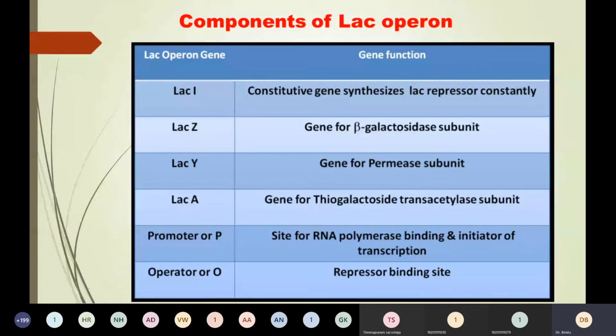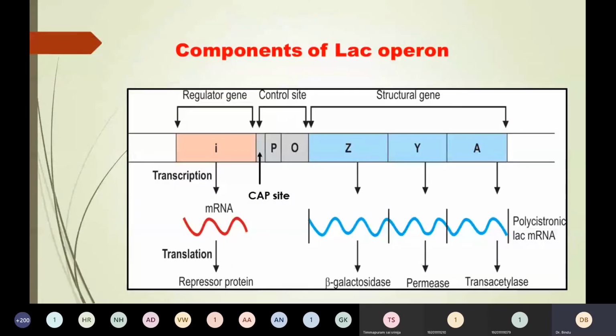Then we have the promoter or P site for binding of RNAP, which initiates transcription. And then the operator. It's better that you students also practice writing the components in a tabular column. Now this is how the diagram looks, and you must practice the diagram because it is self-explanatory where each is located, and the function and how it operates you need to write. Now coming to each one, again I'll tell what the function is and how exactly it operates.